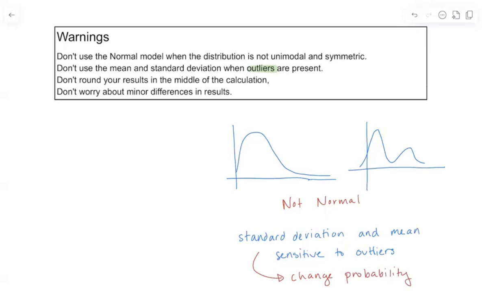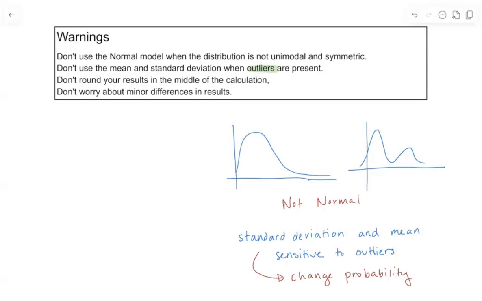Now, the other two reminders here are just good advice generally. The first is don't round in the middle, wait and round at the end. Keep as many decimal places as you can until you're at the end of your problem. And also, we don't want to worry about minor differences in results.